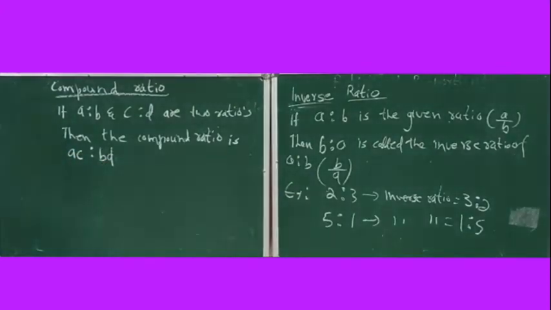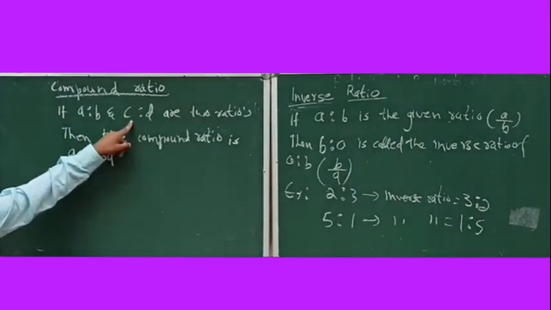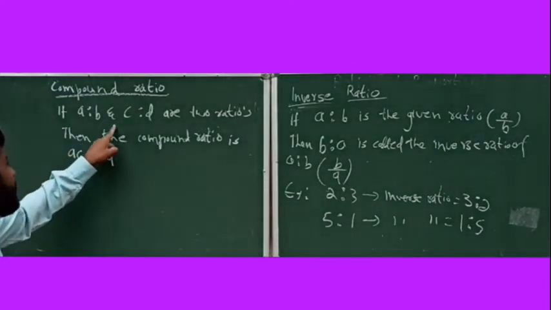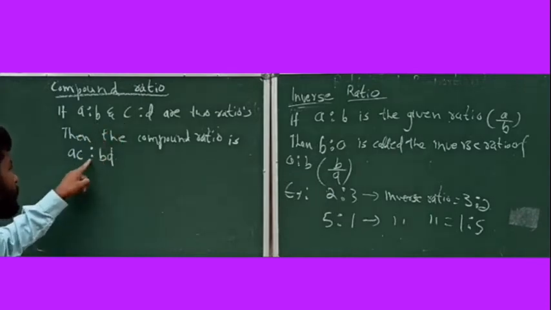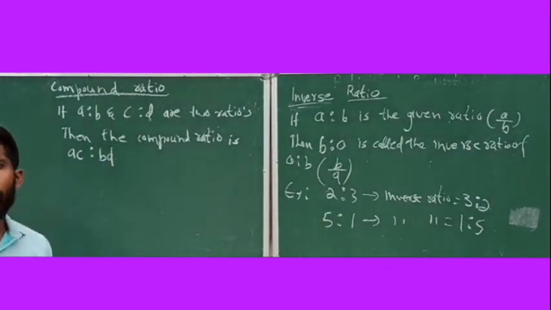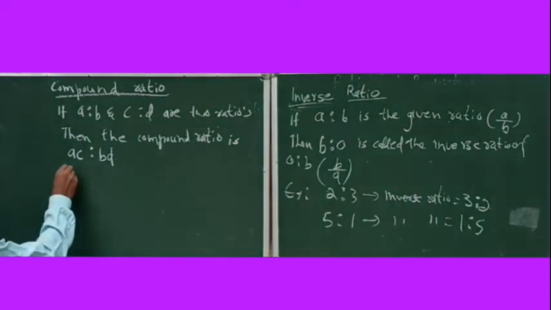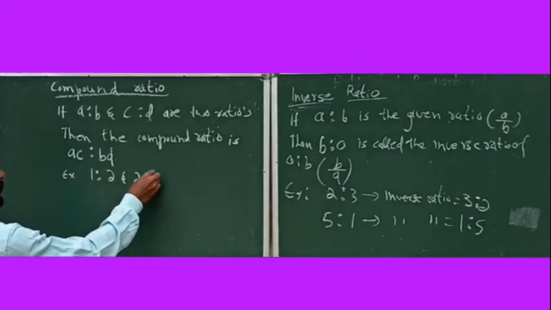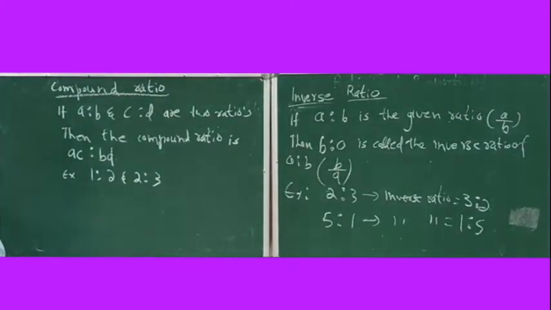That means A and C are antecedents, B and D are consequents. To find the compound ratio, multiply the antecedents A and C, and multiply the consequents B and D. The compound ratio is obtained by multiplying the corresponding antecedents and consequents of the given ratios. For example, 1:2 and 2:3 are given. You need to write the compound ratio. What's the compound ratio?